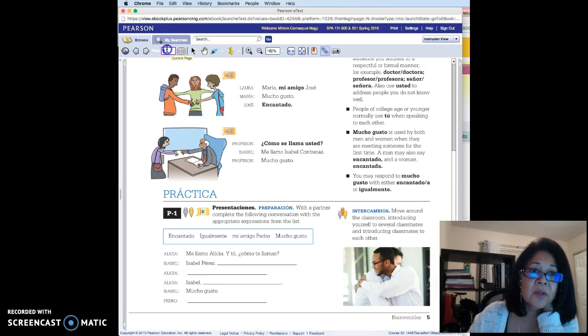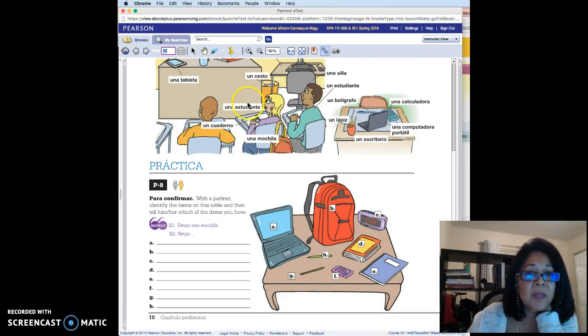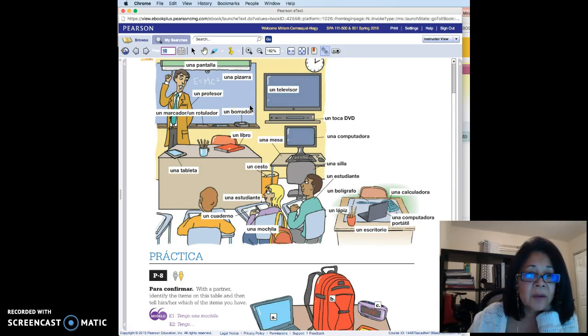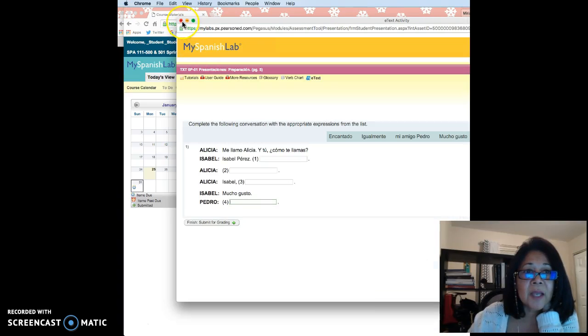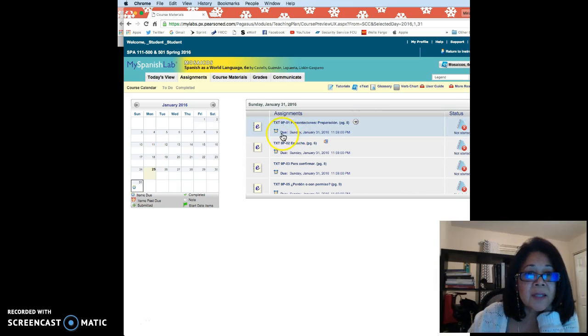If you need to go to, let's say, page 10, just click here after you're done with whatever page you want to work with, and see that you can just flip the pages just as if you had a regular textbook.